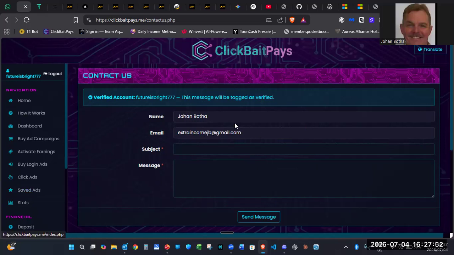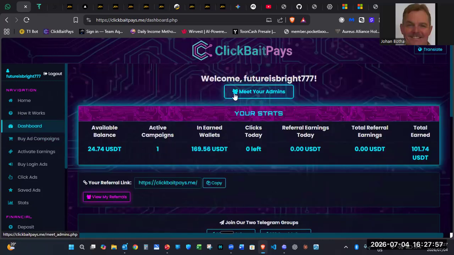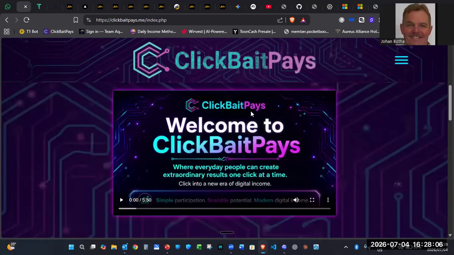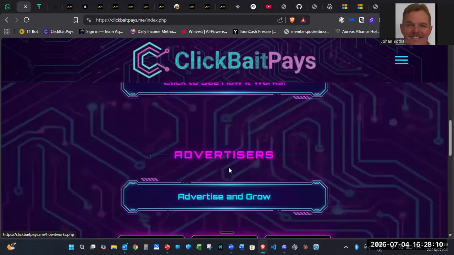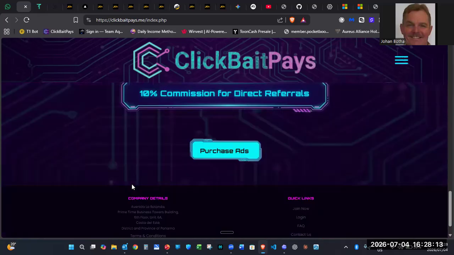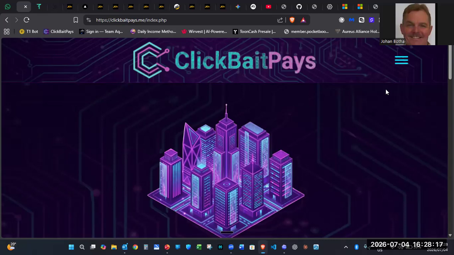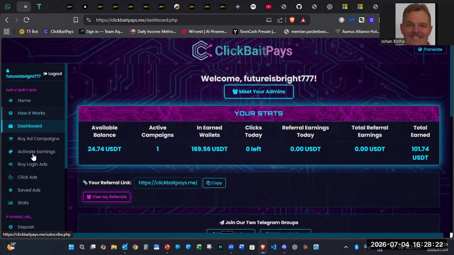And then you can also join the Telegram group, which you will get on the dashboard. There is the Meet Admins, and then the home page you will get here. Here you will also get to the video that we just played in the beginning. Right, and that is how you scroll through this at the moment. And then just go back to home. Right, that is basically this, ladies and gentlemen.